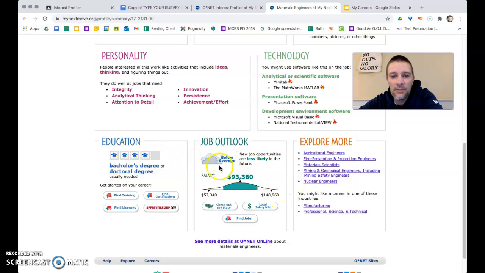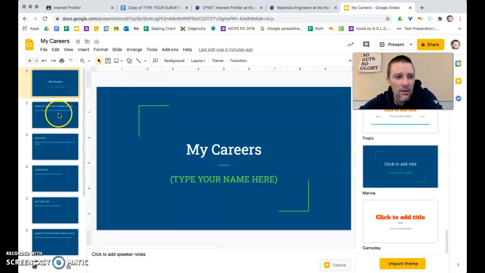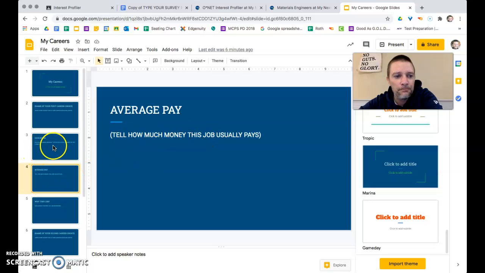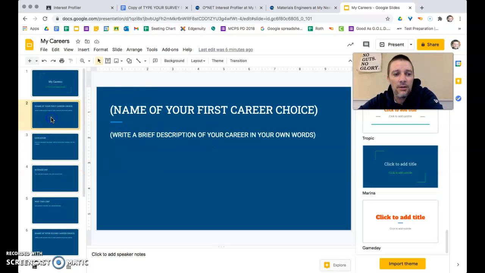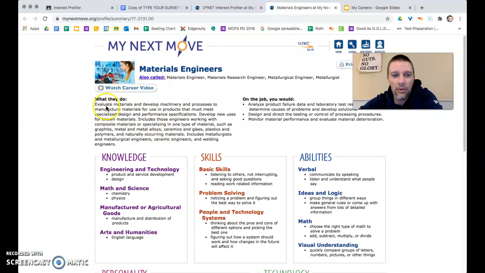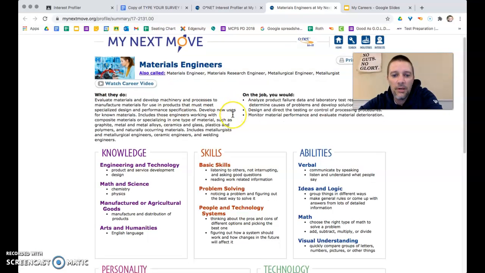You'll need both of these pieces of information to be able to fill out your career slide where it says education, what type of education you need, and the average pay that it pays as well. Also, you'll probably be able to use that card for the brief description of your careers. Now, notice this is in your own words, so don't just take this blurb here and cut and paste it. Put it into your own words. Tell me what this job does.